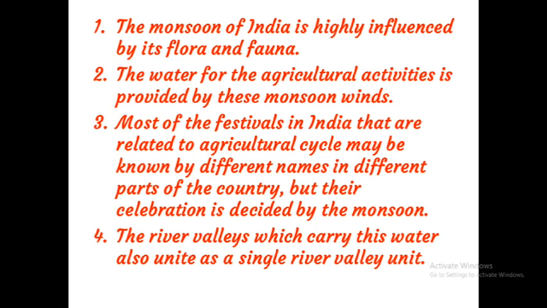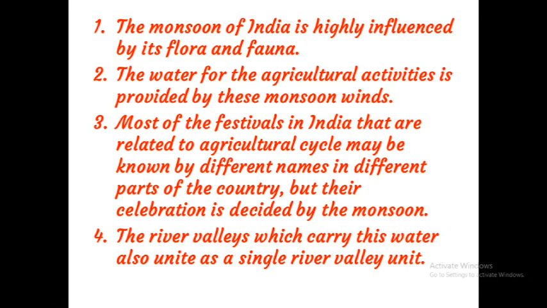Then, the water for the agricultural activities is provided by these monsoon winds. India is an agrarian country, and our farmers are depending on monsoon for doing the agricultural activities. They are waiting for monsoon for practicing agricultural activities. The water for the agricultural activity is provided by these monsoon winds.